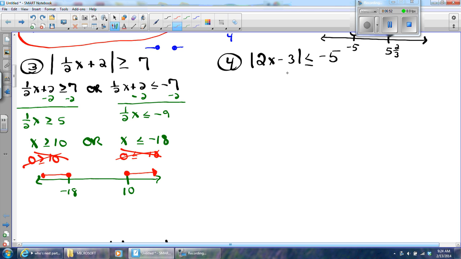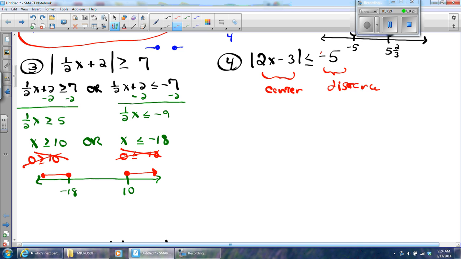I'm done. I know the answer. Remember, this is a distance number, right? And this is from some center. So this is from a center on the graph, and this is the distance. And I need to know the numbers that are less than -5 units from my center, which I believe in this one is going to be 1.5.